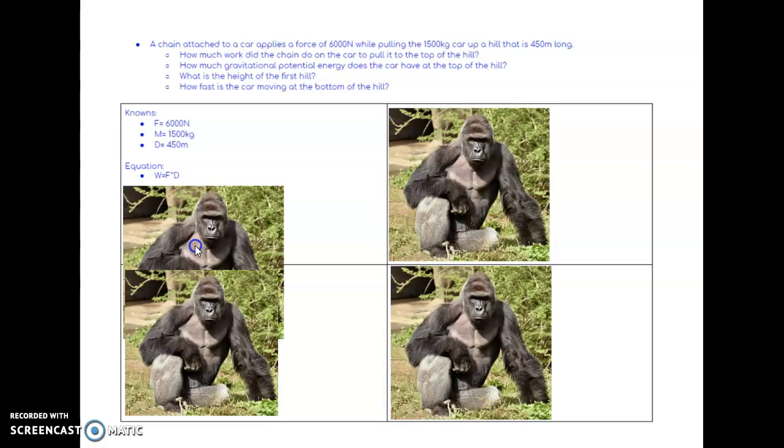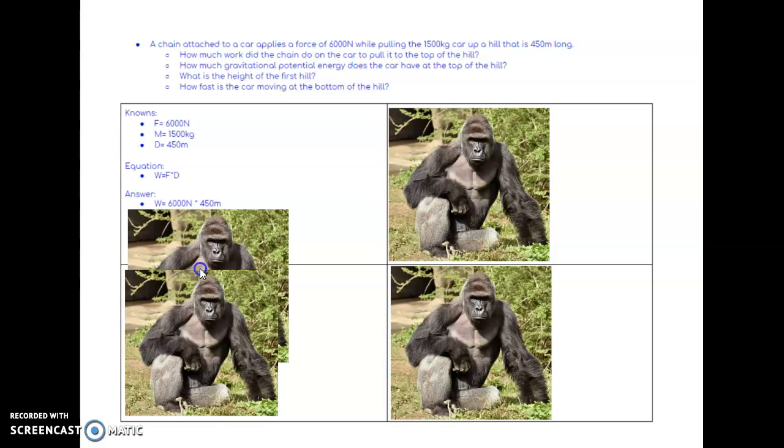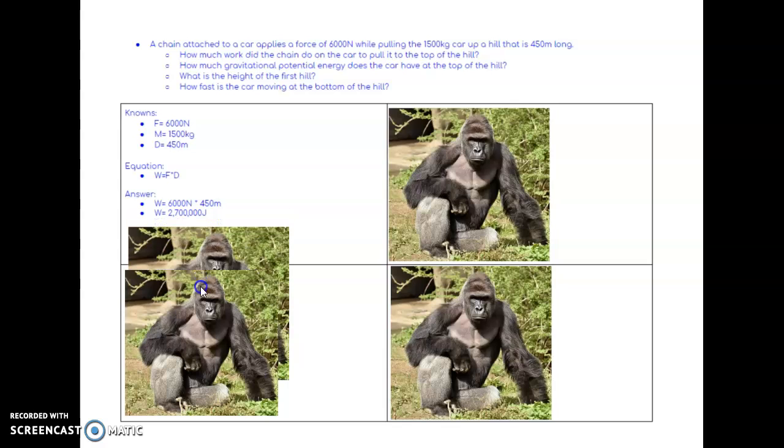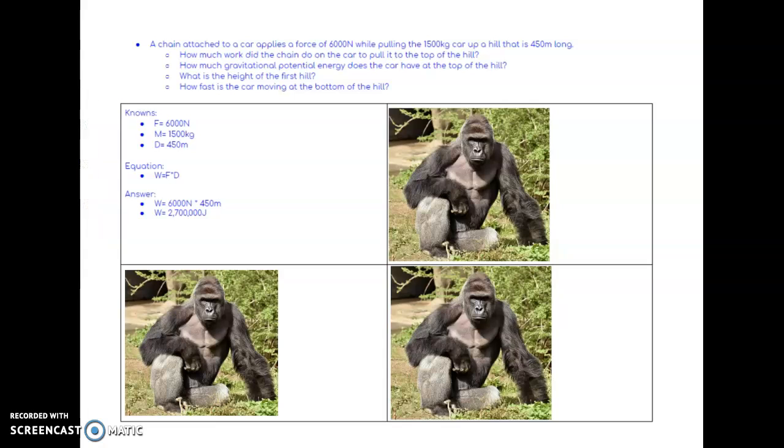And from here, it's as easy as just plugging in two variables. You will plug in 6,000 newtons, 450 meters, and you'll get 2,700,000 joules as your work. Put a Harambe up here.